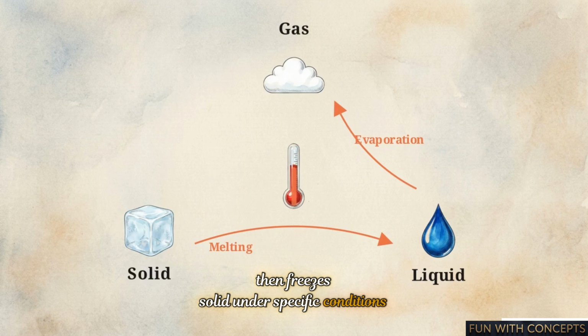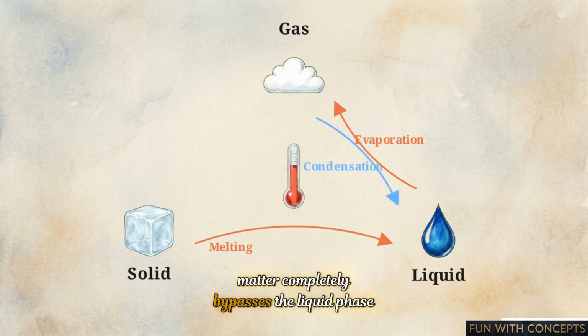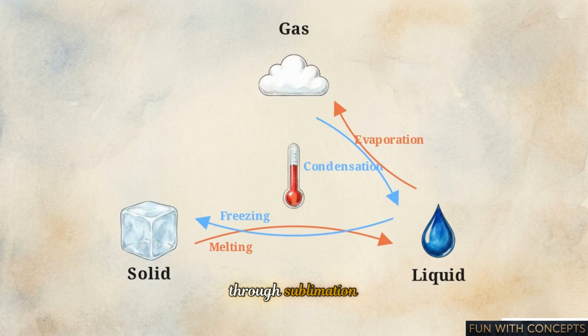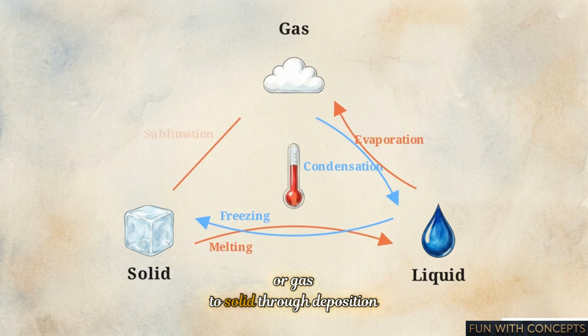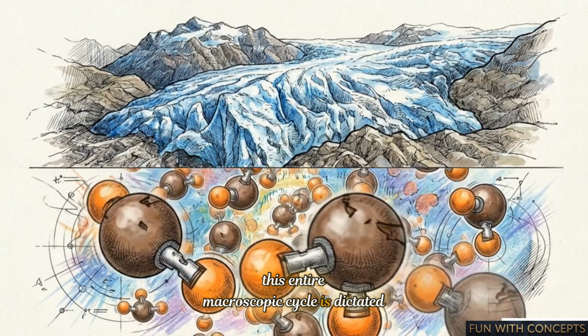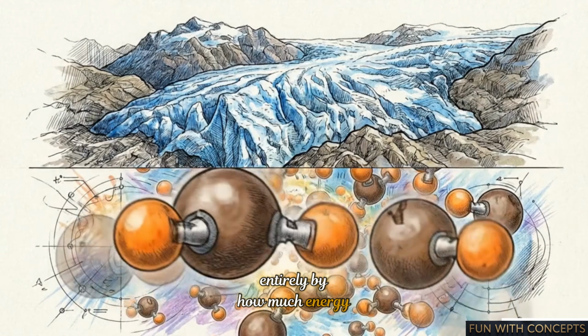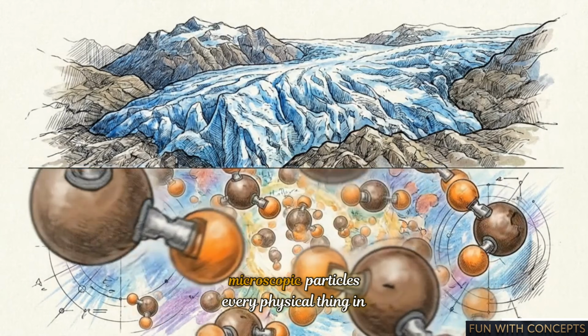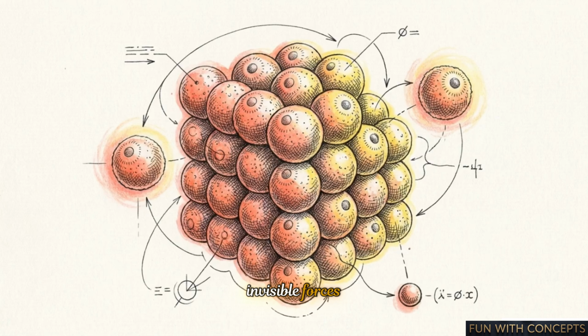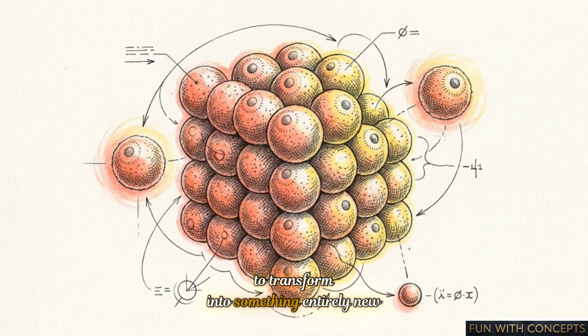Under specific conditions, matter completely bypasses the liquid phase, turning from solid straight to gas through sublimation, or gas to solid through deposition. This entire macroscopic cycle is dictated entirely by how much energy is applied to those restless, microscopic particles. Every physical thing in our universe is a temporary arrangement of atoms. They are held together by invisible forces, simply waiting for a shift in energy to transform into something entirely new.